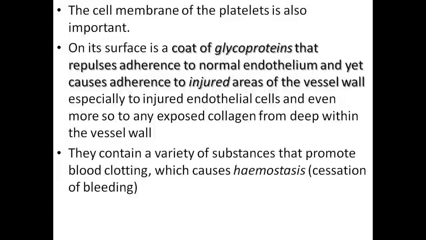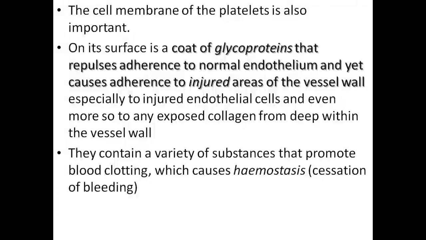So by doing this, they stick to the site of defect where there is damage or where there is exposure of collagen deep within the vessel, and they start to give the thrombic effect, or to coagulate, or to prevent the loss of blood. So they contain various substances that promote blood clotting, which causes hemostasis or cessation of bleeding.